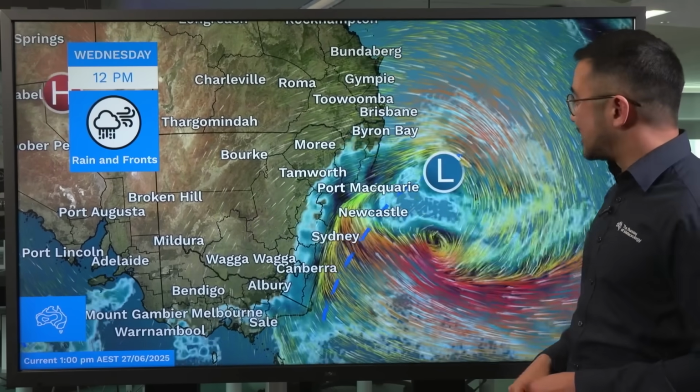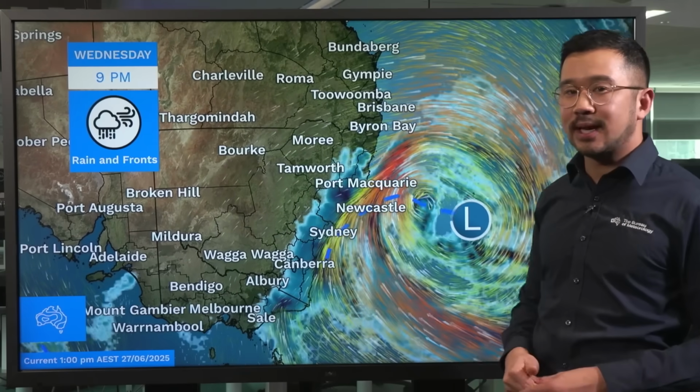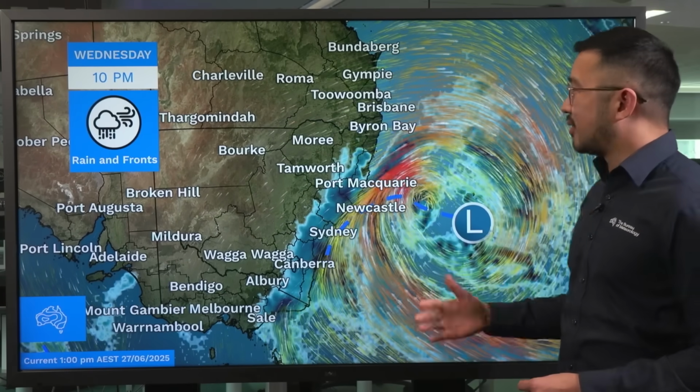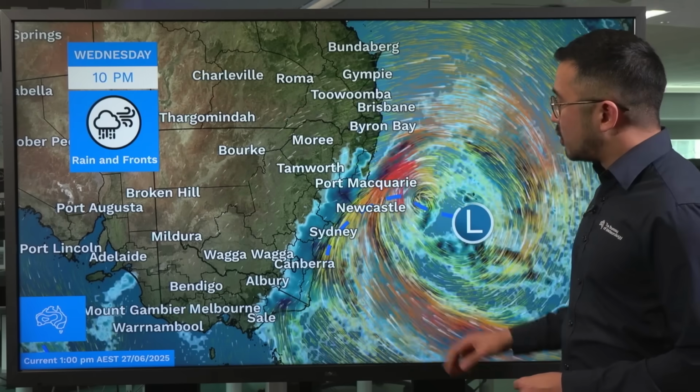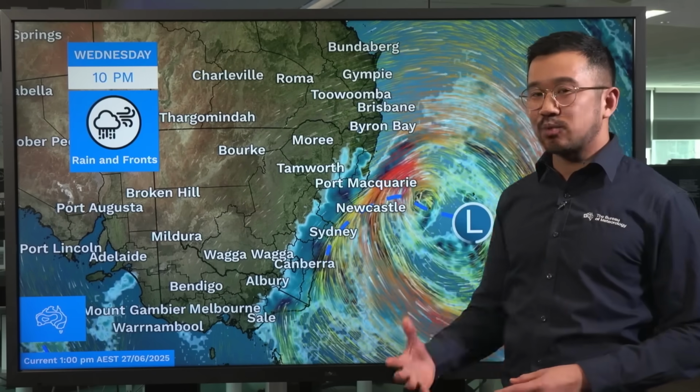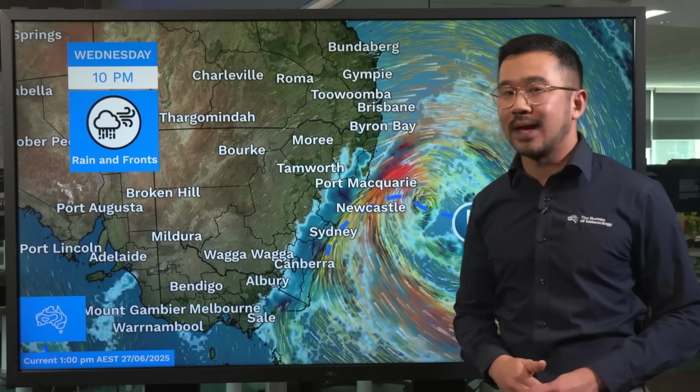Rain continues into Wednesday as a low pressure system sits over the Tasman Sea, and it won't really ease up until late Wednesday and into Thursday, but even then we will still see very strong winds as well as large waves continuing towards the second half of next week.